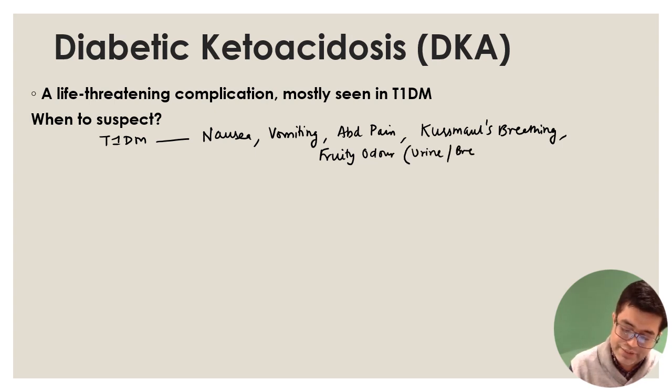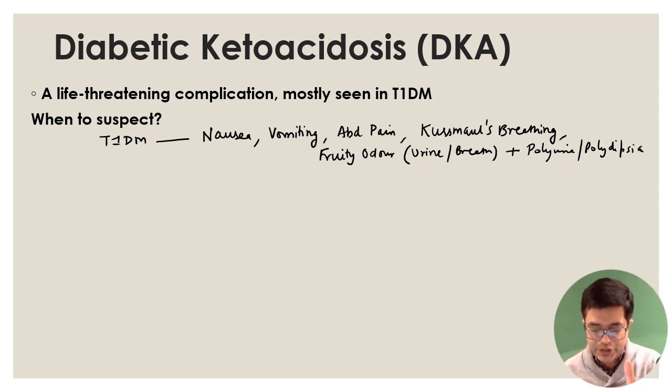When a patient presents with features like this, along with, of course, polyuria and polydipsia, you will think the patient is having diabetic ketoacidosis. So, emergency patient. Kussmaul's breathing indicates acidotic breathing, fruity odor indicates ketosis in the patient. So, these patients will be presenting like this. How to diagnose a diabetic patient? As soon as the patient comes, after airway, breathing, circulation, ABC, the emergency steps, you take a blood sample and check the blood glucose.